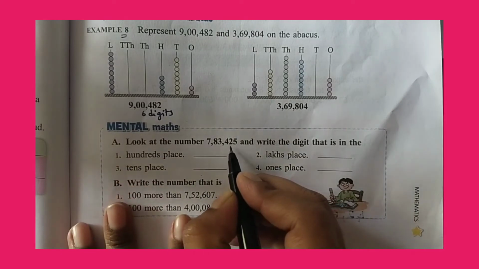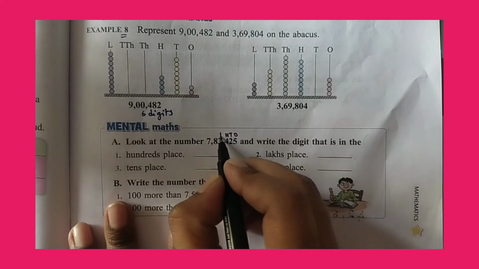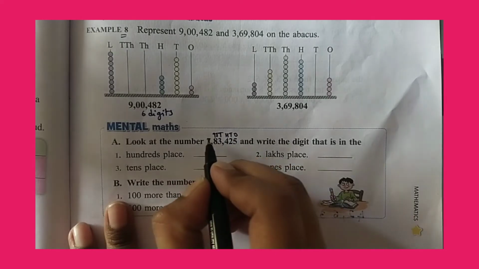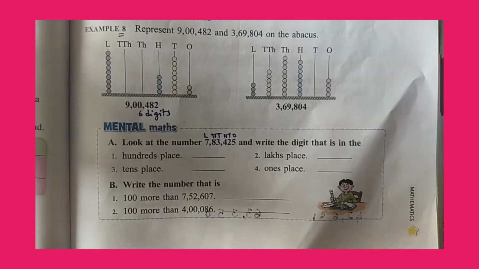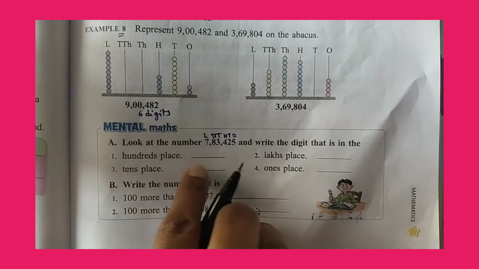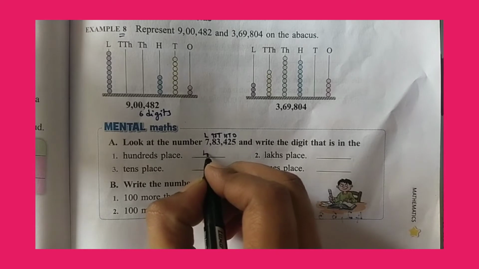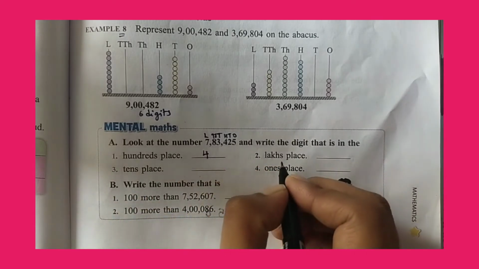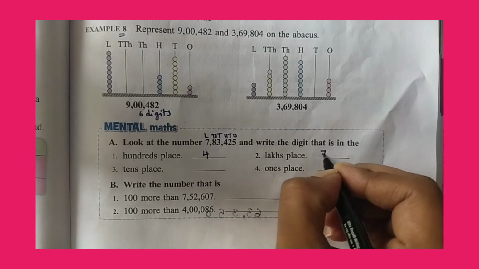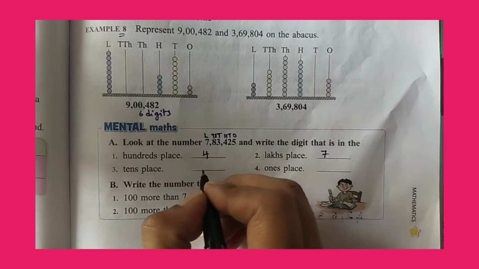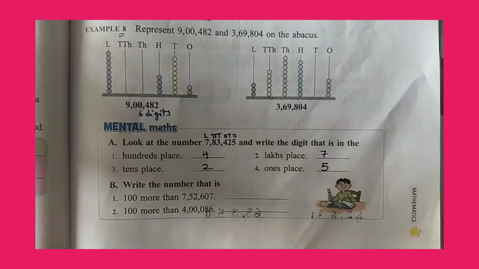See, ones, tens, hundreds, thousands, 10,000s, and lakh. So which number is in hundreds place? 4. Next, lakhs place. Which digit is in lakhs place? 7. Tens place? 2. And in ones place we have 5.